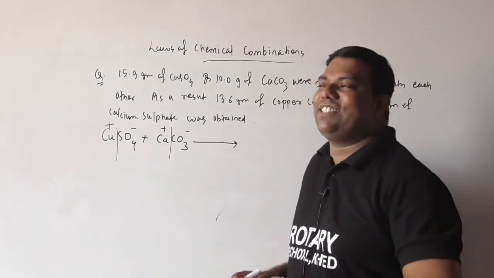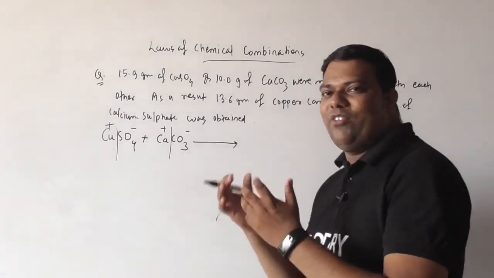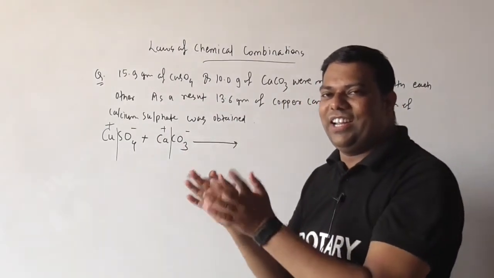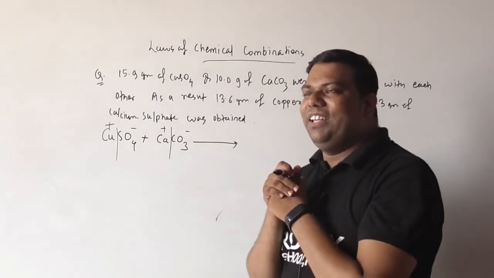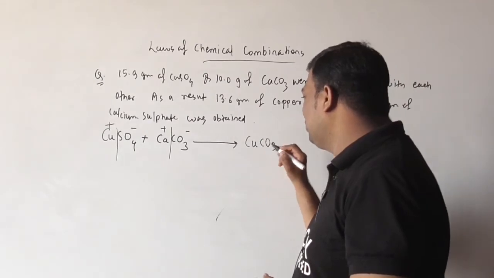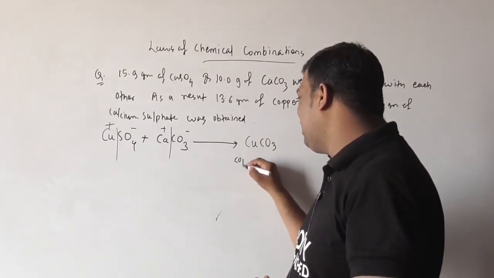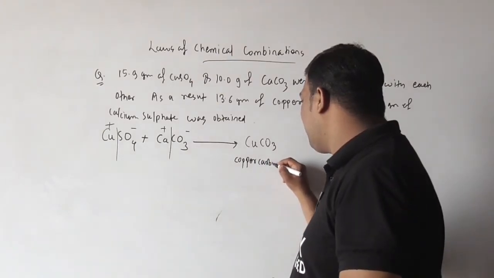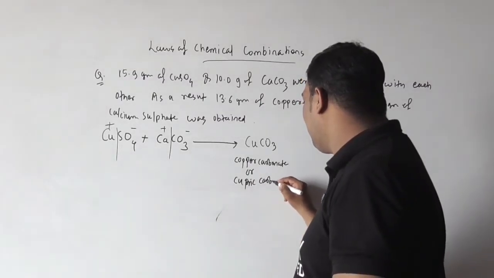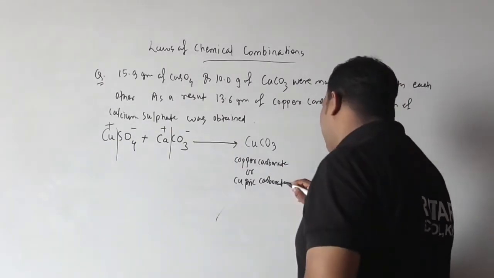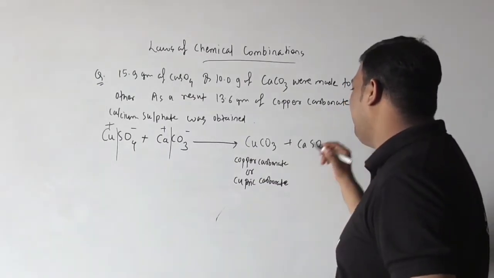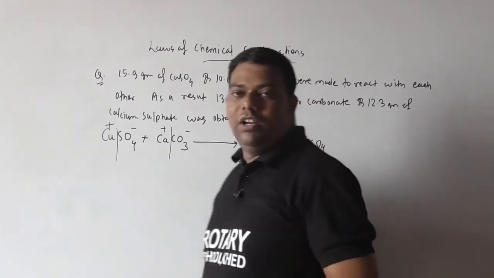So what will happen in the reaction? Old bonds will break, new bonds will form. The old bond between copper and sulfate will now break and a new bond will form. That is what happens in a chemical reaction.